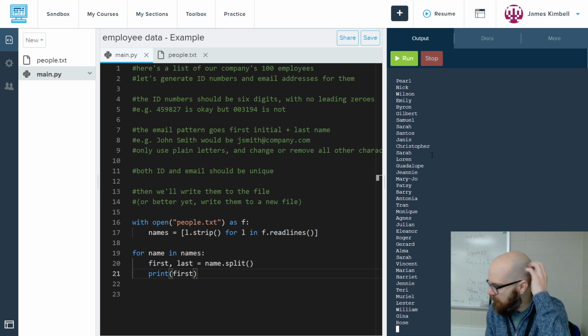Now I'm going to do the email, and I think the email is going to be hard later when we change some of the characters, filter out some of the characters, whatever. But the base version, where you just take initial last, shouldn't be that crazy.